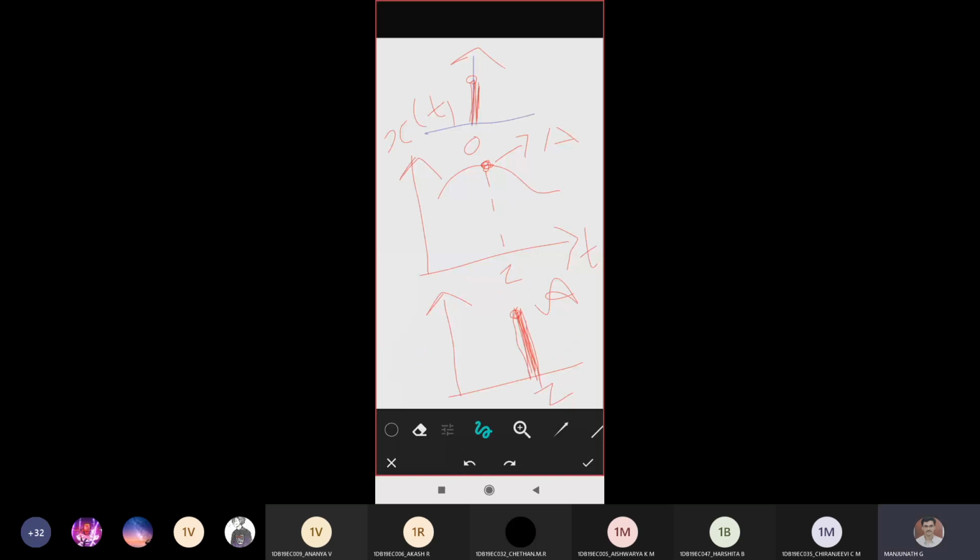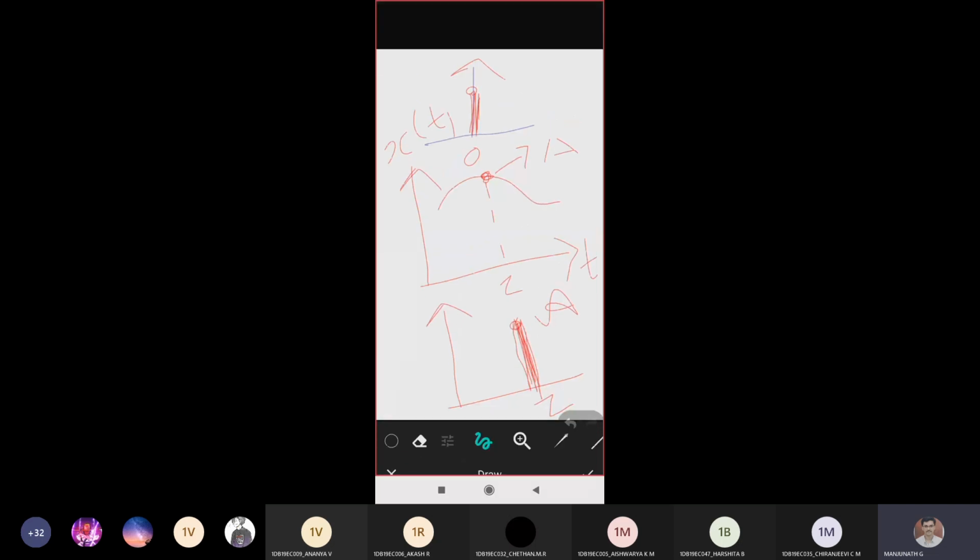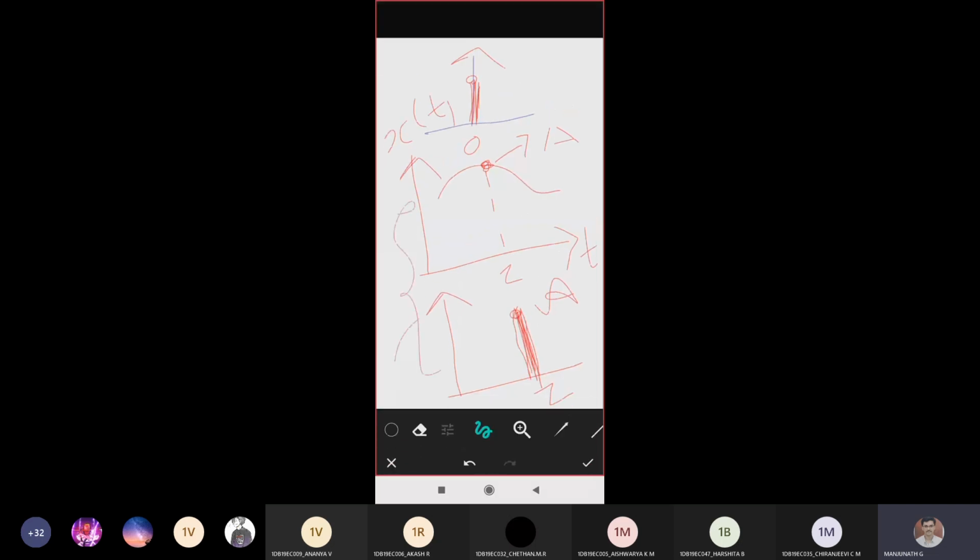So this graphical representation, these two graphs, is called the impulse function used to represent at a point A. So this is at point A for x of t. This is the meaning of representation of x of t in terms of impulse. Is it okay till here to everyone?